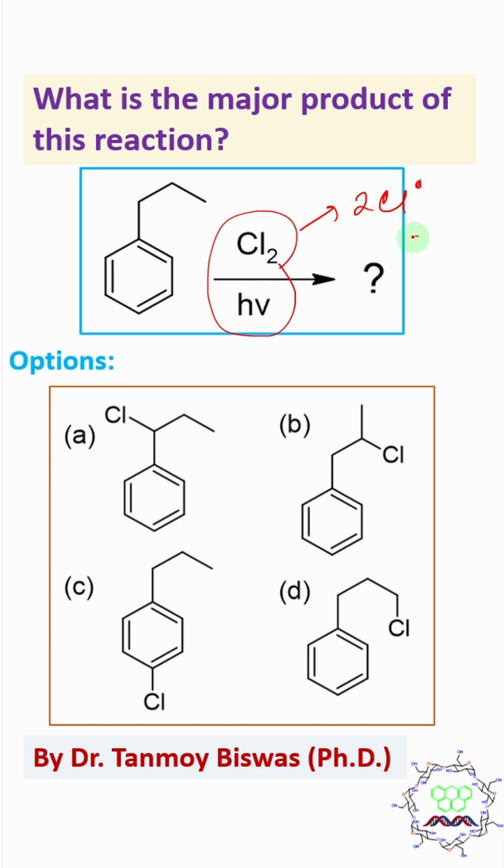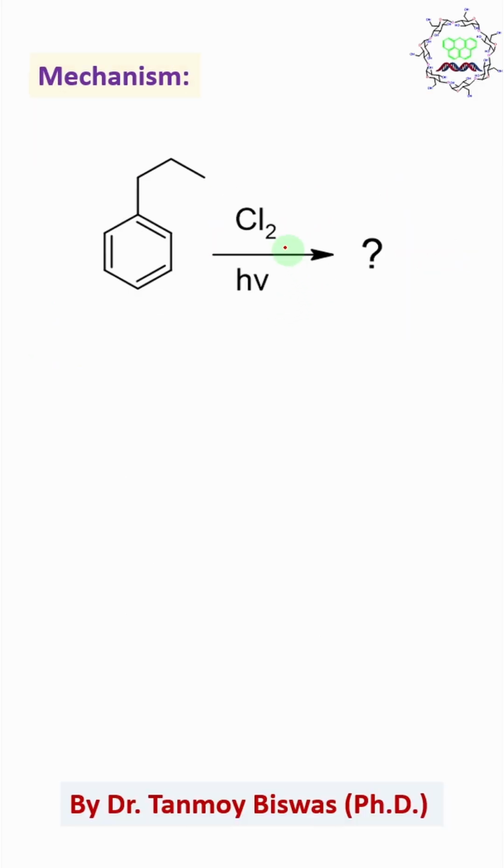By the way, a chlorine radical means it's a 7 electron species, incomplete octet. That's why it is very reactive. Now what will it do? It will abstract a hydrogen from these positions, like 1, 2, 3 and 4th. By the way, this is not related to IUPAC nomenclature. Now let's check, if the chlorine radical reacts with each of them, what is the fate?